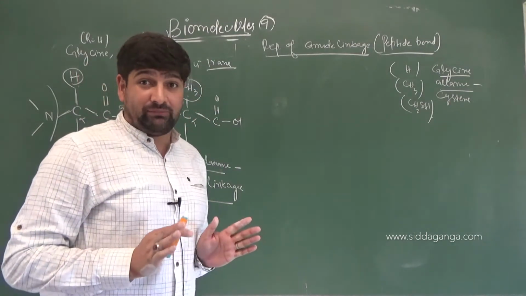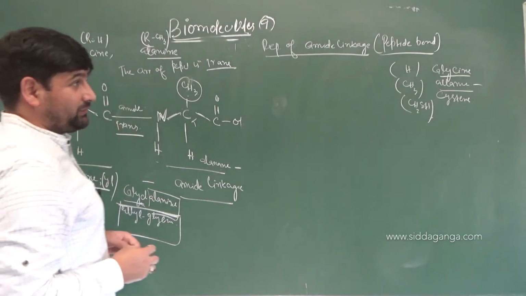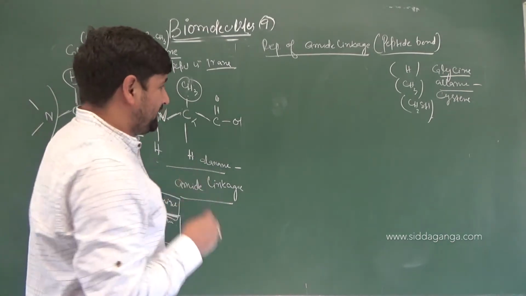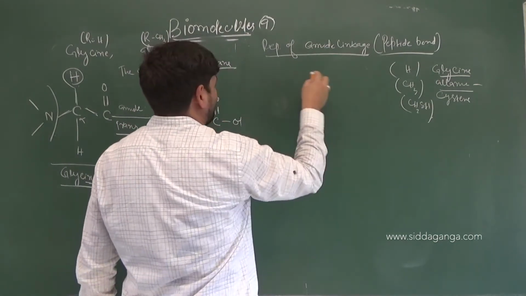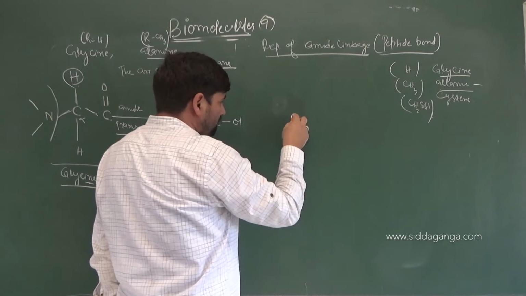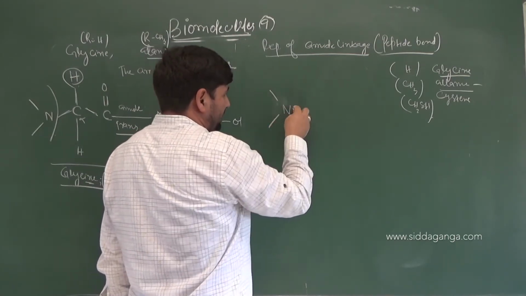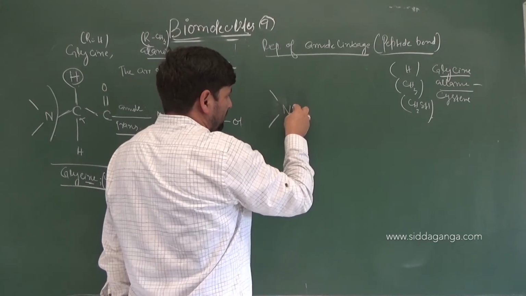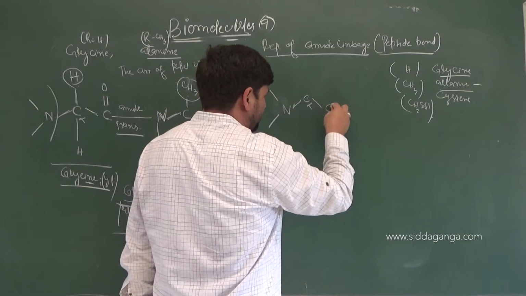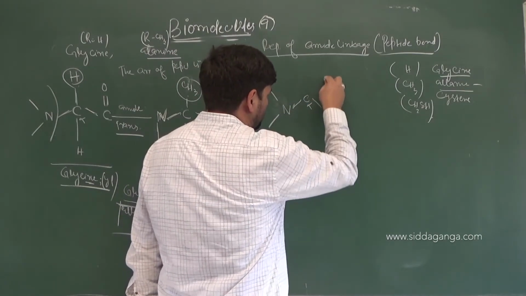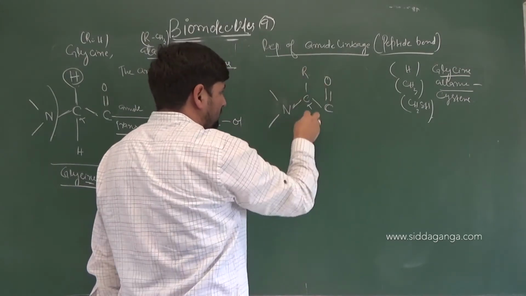For a tripeptide, I am drawing the arrangement now. So what is this linkage here? Peptide linkage. Shall I draw the configuration of this peptide linkage? How exactly it is? Let us draw it, children. So I'll draw the stereochemistry of peptide linkage first of all. So understand it. We have N, H, H. Then what you have here? C alpha, which is attached to C double bond O. This is R group. This is hydrogen.